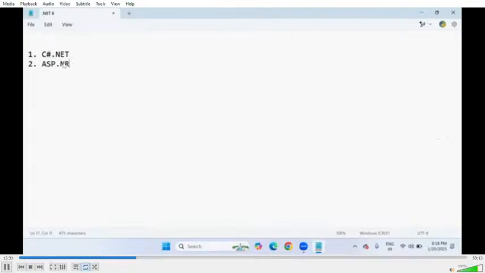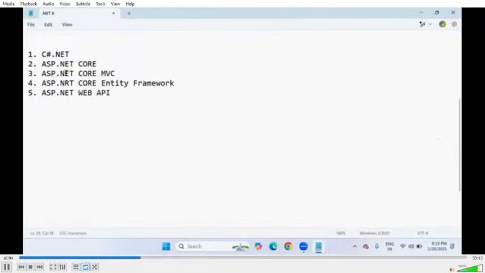This is the Core version only, which I'm going to explain. ASP.NET Core. Next, the third subject is ASP.NET Core MVC, model view controller. The fourth one is ASP.NET Core Entity Framework. These are all the ASP.NET family only, completely. Next, the fifth one is ASP.NET Web API, which is really important in real time.